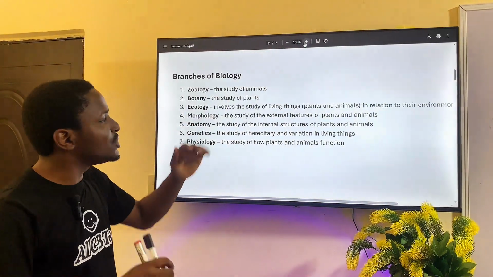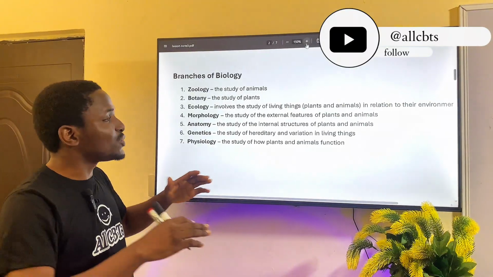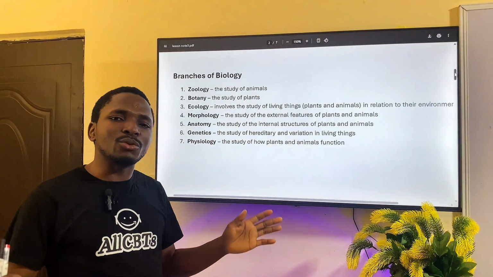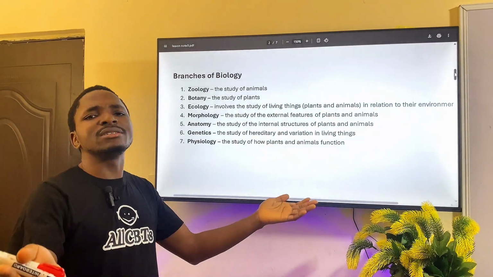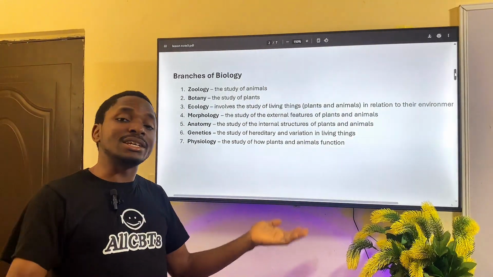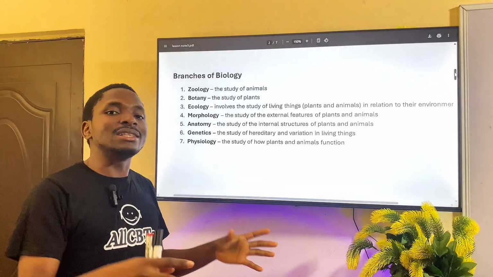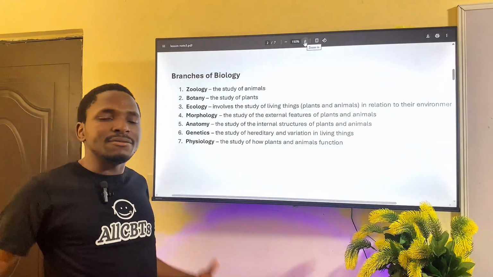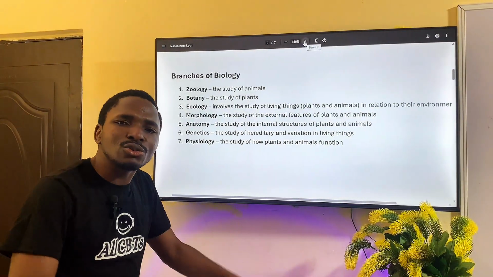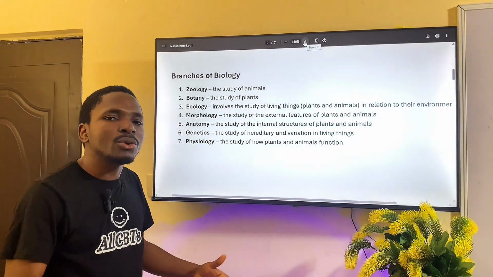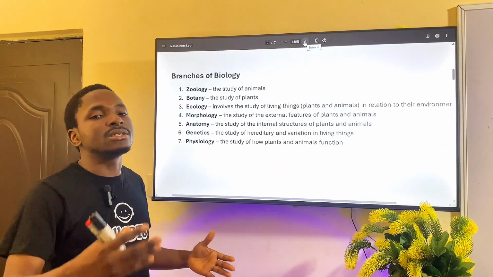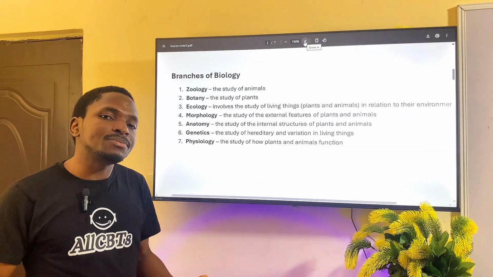And then we have morphology, which involves the study of the external features of plants and animals. For example, why do humans have two hands? Have you ever seen a human that has three hands? No, because it's in our DNA, it's in our genetics. So morphology deals with the external features. Why do dogs crawl? These are the questions that come up when we are trying to answer the questions that is raised in the study of morphology.